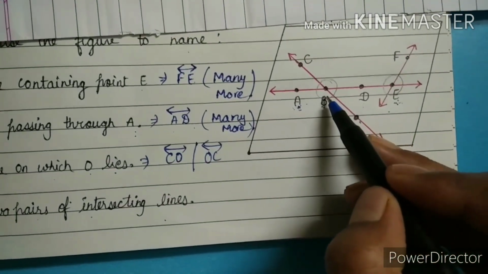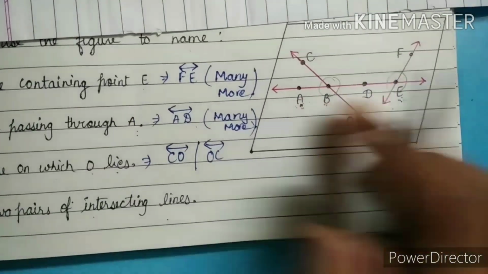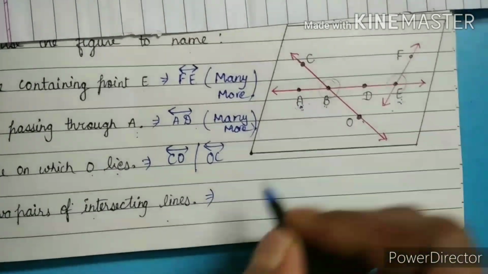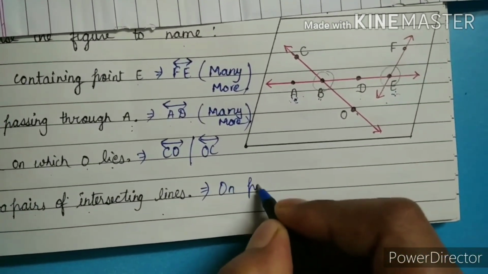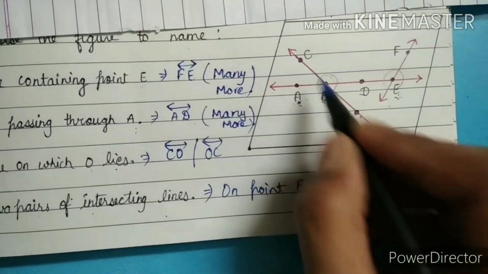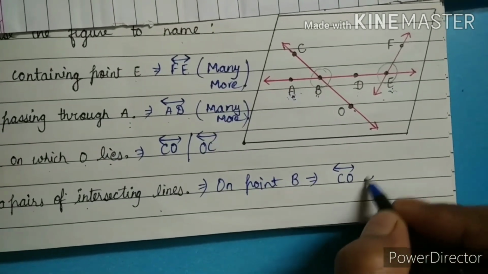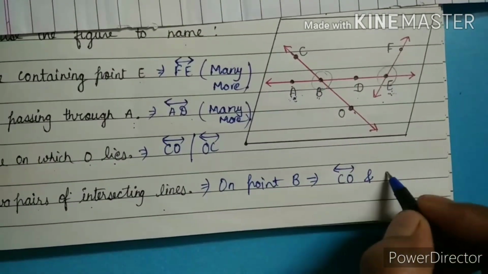Firstly we will talk about this point. On this point, which lines are intersecting? On point B, first line is CO and AE.